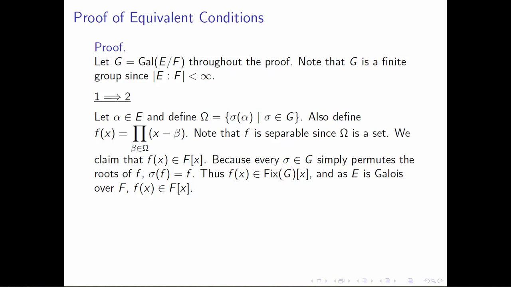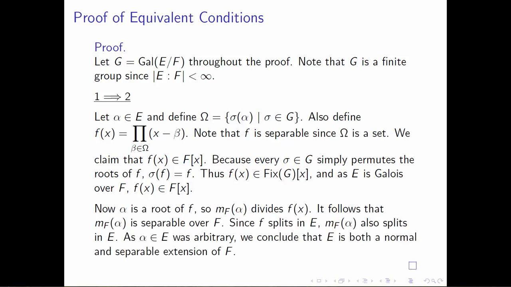And here's where we're going to use our assumption that E is Galois over F. That means that F is the fixed field of G, and so we conclude that little f of x belongs to capital F adjoined x. Now, why does this help us? We see that alpha belongs to omega, so alpha is automatically a root of f, and we conclude from this